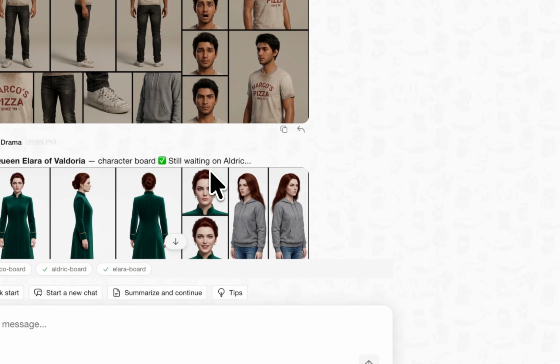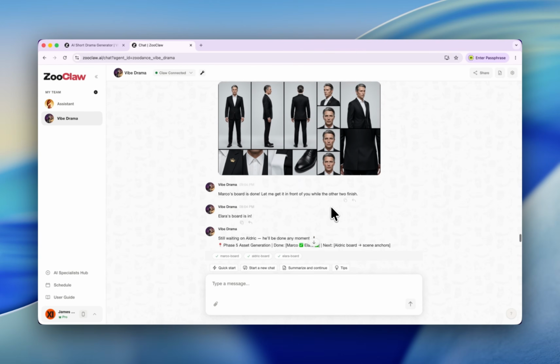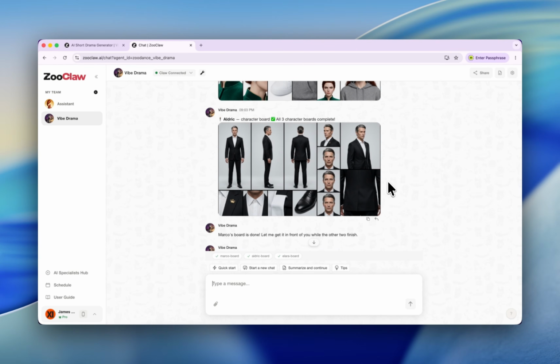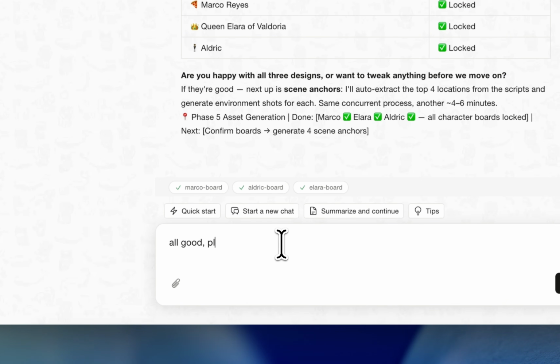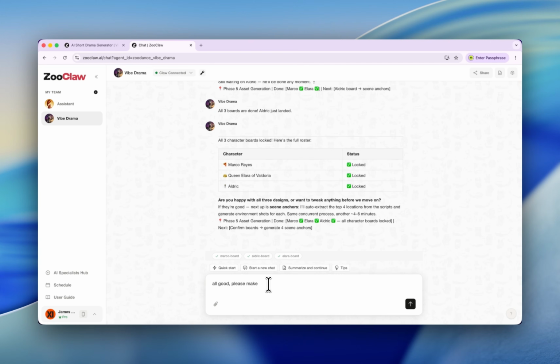All right, we are generating some artboards of each character. Oh, this looks really nice and evil. And it says, are you happy with those designs or want to tweak anything? Oh, good. Please make videos. Or what next in your mind?